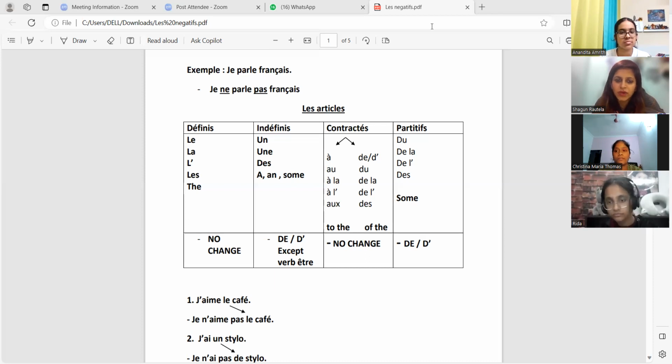I want you to note down, okay? Note down a few verbs. Rida, do you know which are those verbs with which we always write definite article? Do you remember? Ma'am, first is aimer. Uh-huh. Adorer. Uh-huh. So these are the set of verbs. I'm sending them in the chat, okay? Aimer, adorer. Any other? With these verbs, we always write definite article. So you can always make sentences with these verbs. Any other? Do you remember? Anandita and Christina, if you remember.